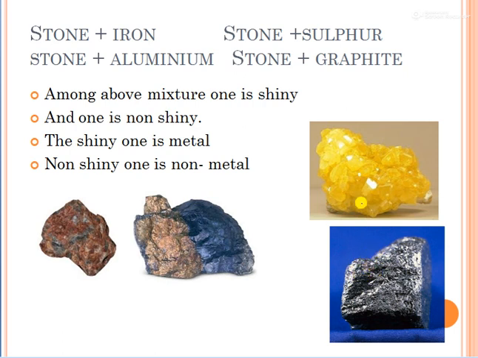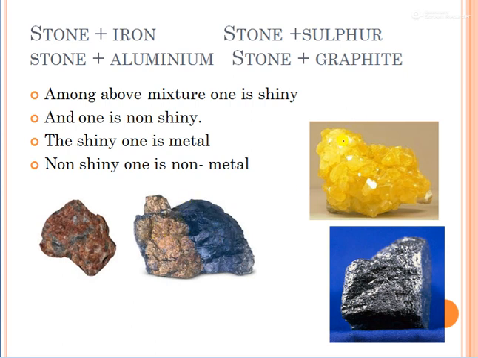In this way you can see that the thing which we need separately is mixed with the stone. We cannot use the iron from this stone directly. Suppose you have to make a gate, because we make gates from iron, you cannot use this stone directly. For this purpose you need to separate the iron from the stone. Suppose you want to make vessels of aluminium, you cannot use this stone directly. So you will separate the aluminium from the stone.